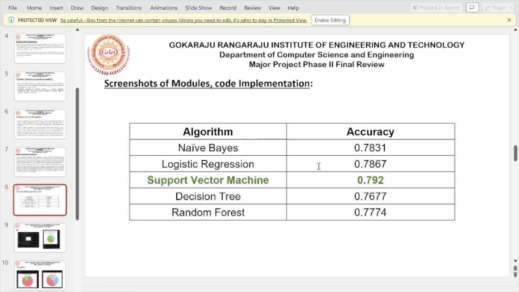So we needed a better algorithm that might perform in a more optimized way, reducing the time complexity and space complexity. So we came up with using NLP techniques.